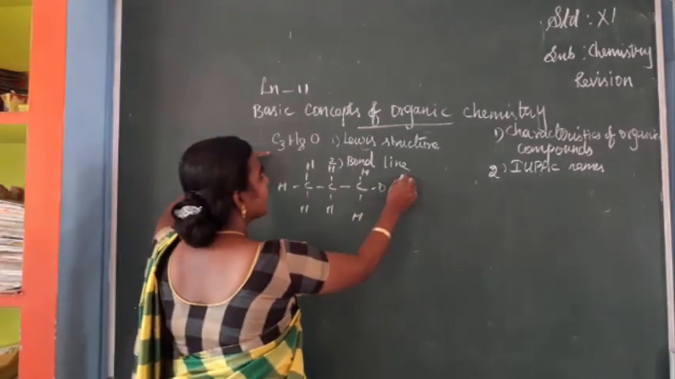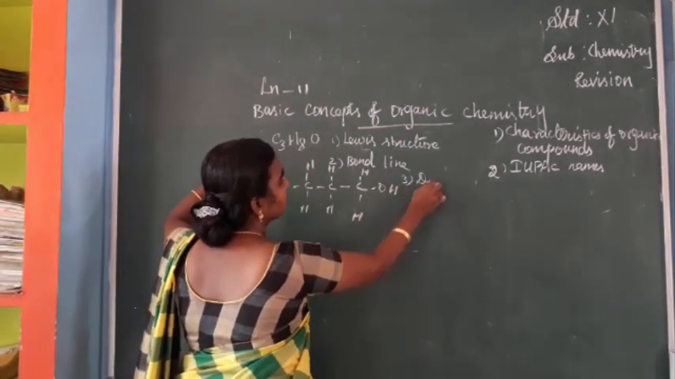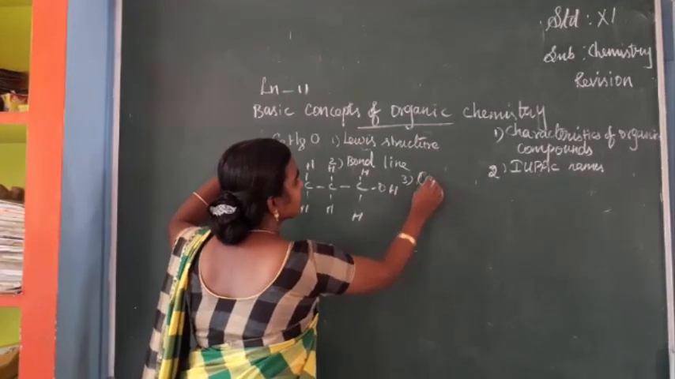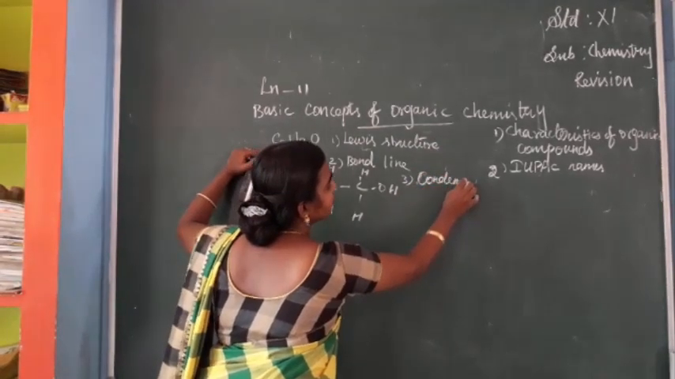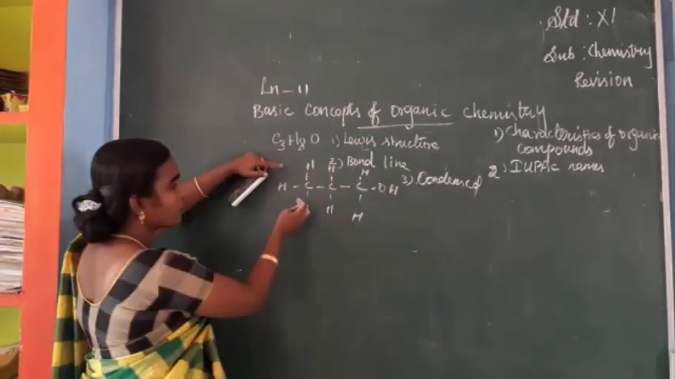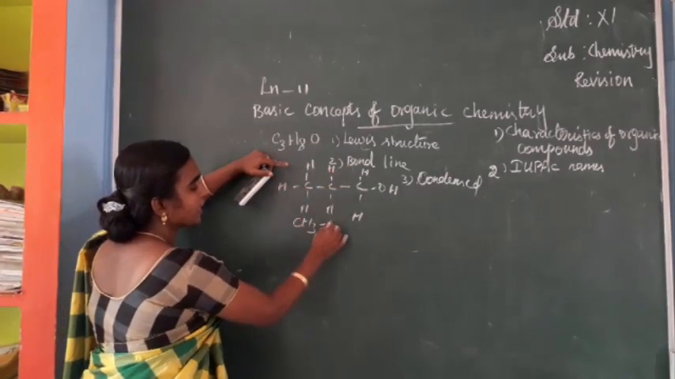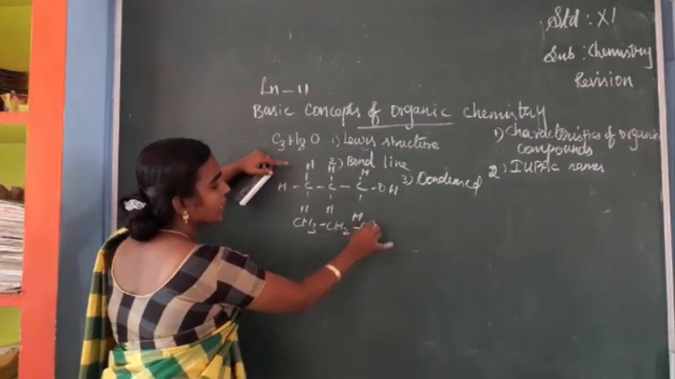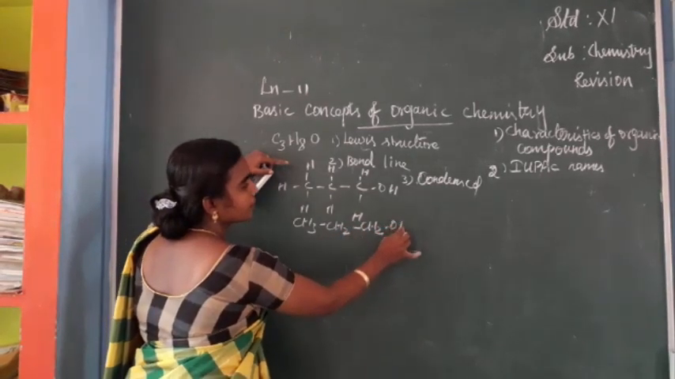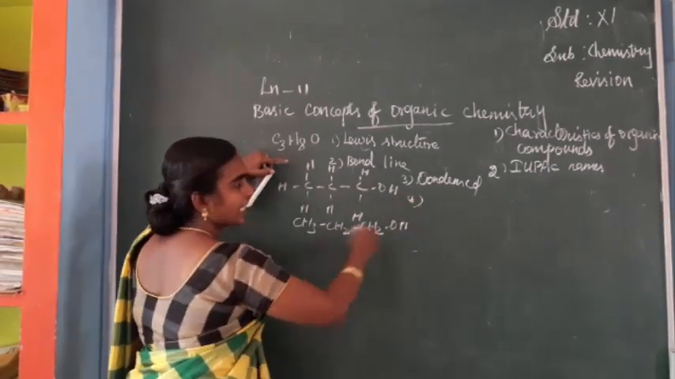So next is the condensed structure. In condensed form, this together we can write as CH3, this together as CH2, and this as CH2OH. So the last one is the dash structure.